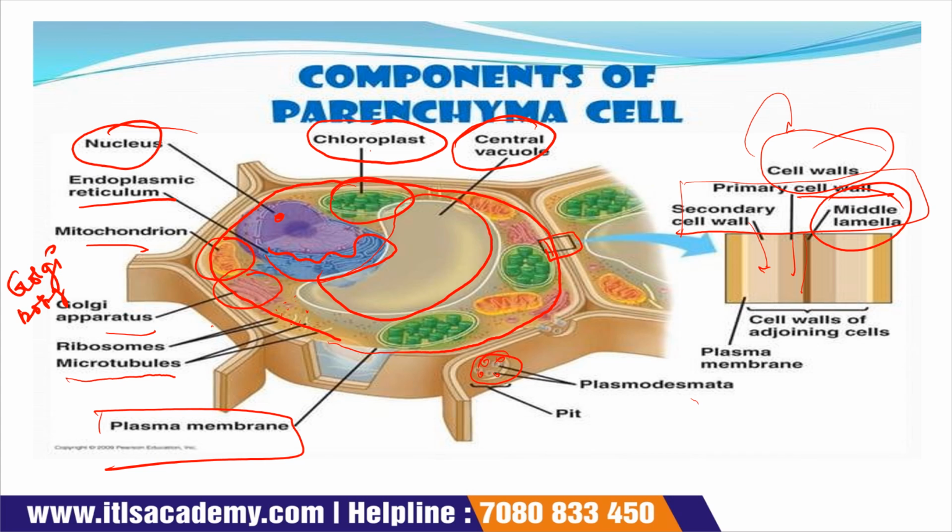Now plasma membranes are also present, and cell walls of adjoining cells are also present. So this is the component of the parenchyma cell, or you can say the structure of the parenchyma cell.